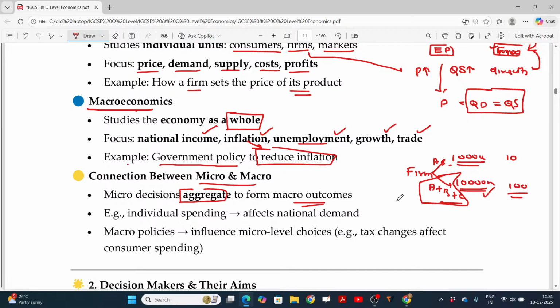This will be now enforced by the government. Government may give lots of subsidy incentives to start new business. So as the government gives lots of subsidy and incentive, naturally huge profit will be there. Newcomers will come and automatically the production will increase. Ultimately, it leads to recruiting additional employees. So unemployment problem will be reducing. So individual spending affects the national demand.